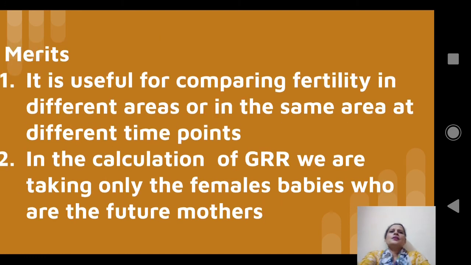The merits of GRR: it is useful for comparing fertility in different areas, or in the same area at different time points. Second, in the calculation of GRR, we are taking only the female babies who are future mothers; we are not considering male babies.